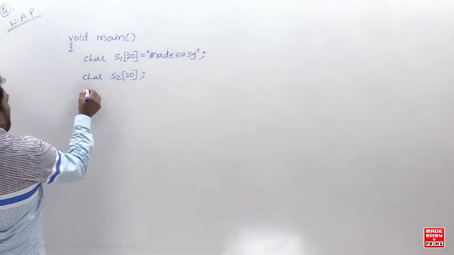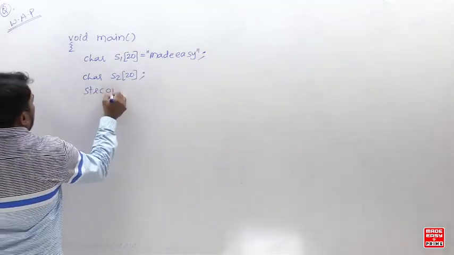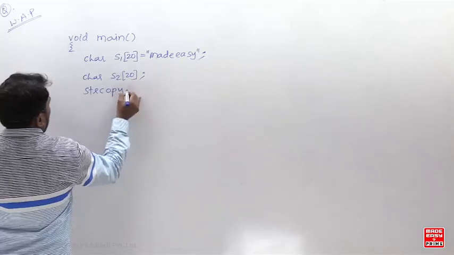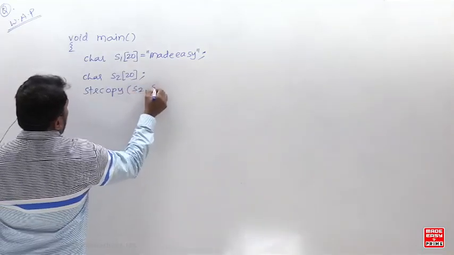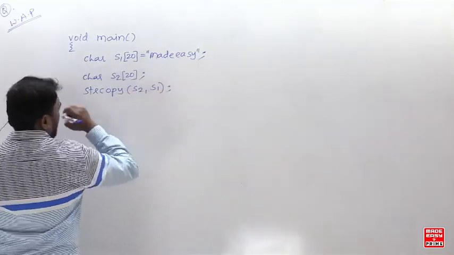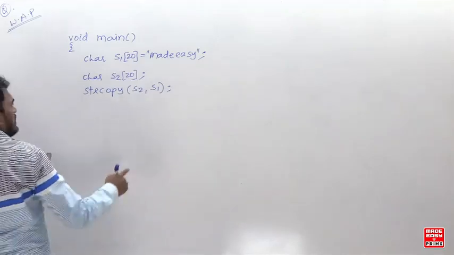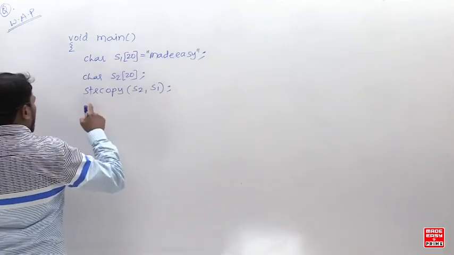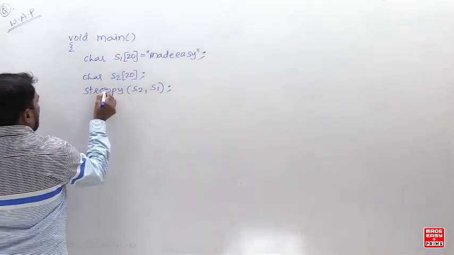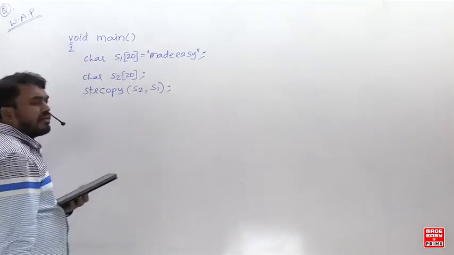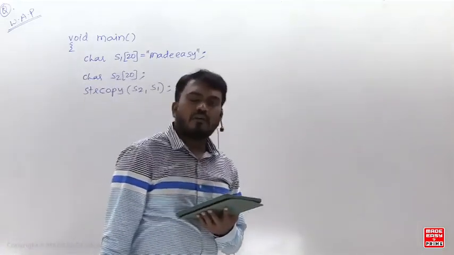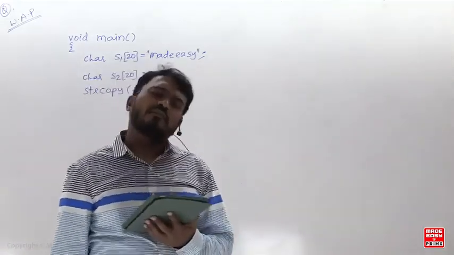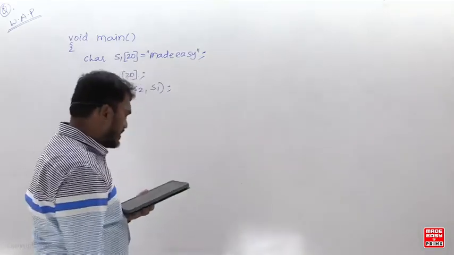So I want to copy that, so I am just using my own function strcopy. S1 you need to copy to S2. This is the source string and this is the target string. I just want to write my own function. I don't want to use any standard function, I want to write my own function for the string copy.